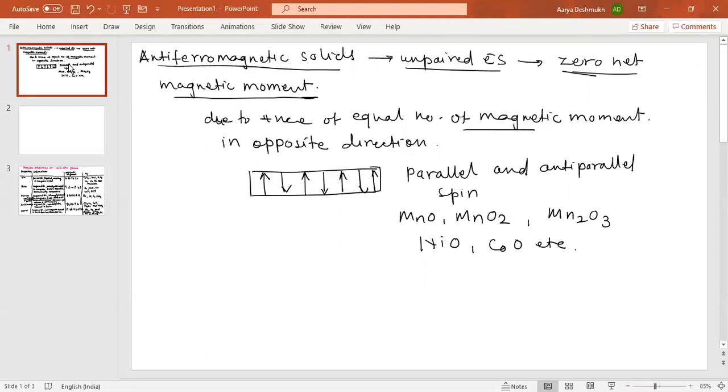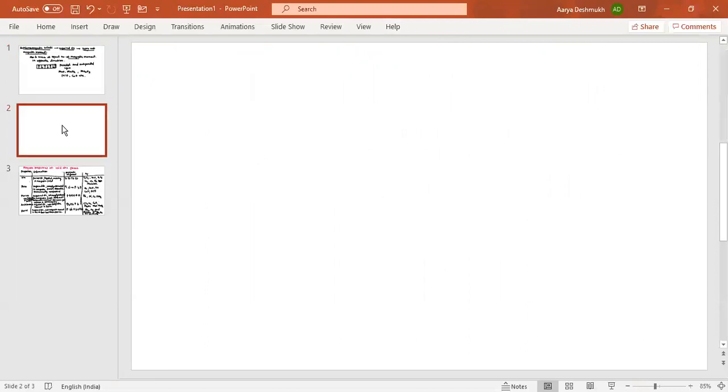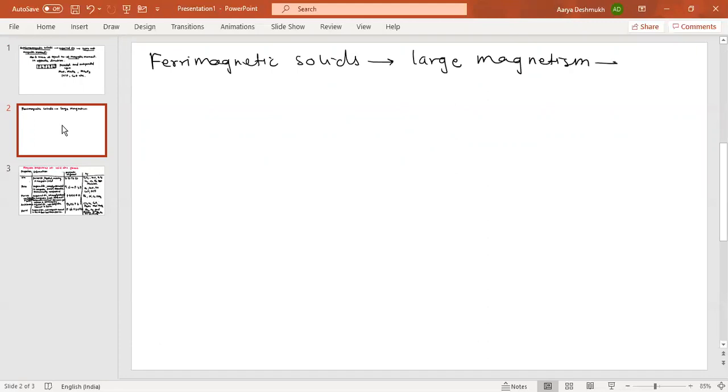Now proceed further to ferrimagnetic solids. These ferrimagnetic solids are expected to show large magnetism due to the presence of unpaired electrons.